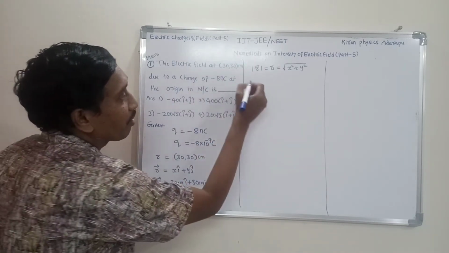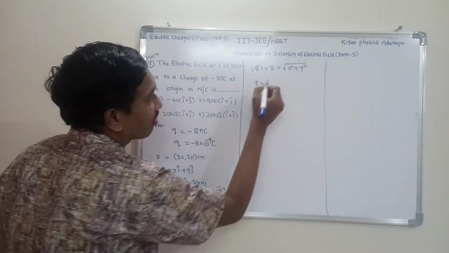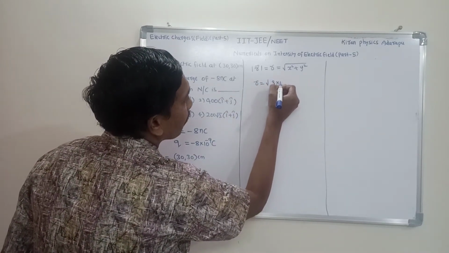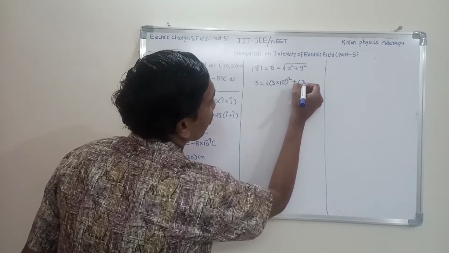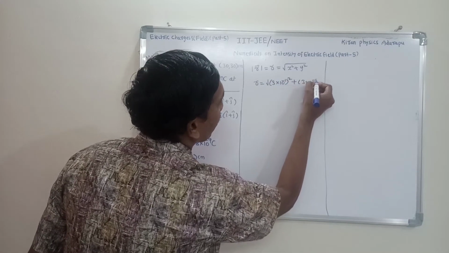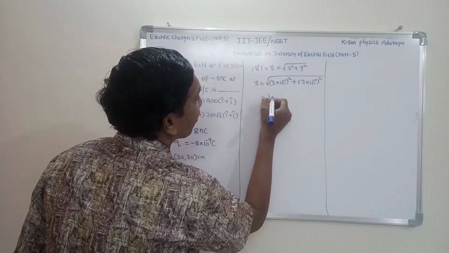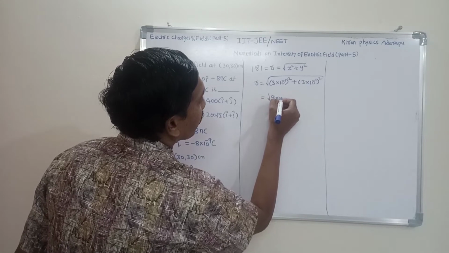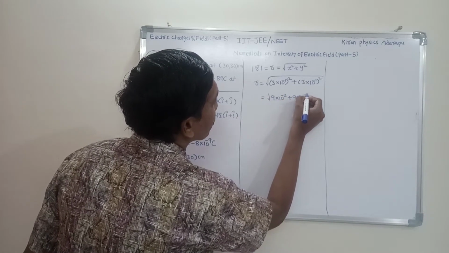What is the magnitude of this position vector? R is equal to under root of x square plus y square. X is equal to 3 into 10 power minus 1, whole square, plus 3 into 10 power minus 1, whole square. After simplification, this is similar to 9 into 10 power minus 2 plus 9 into 10 power minus 2.